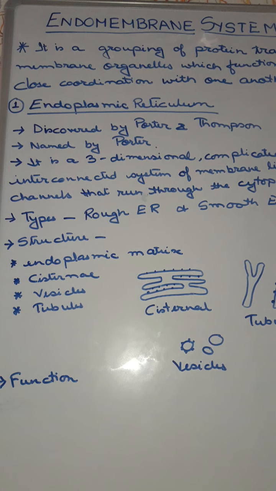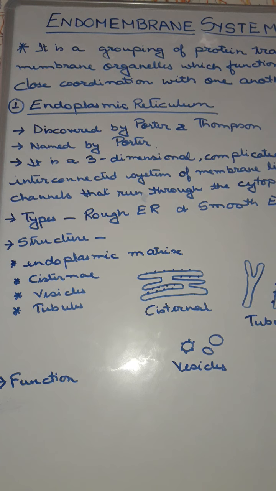Then they sometimes conduct information from the cell exterior to the interior portion. That means between the cytoplasm and the nucleus, the information is transferred from one to another with the help of this endoplasmic reticulum. Now when we study the rough and smooth endoplasmic reticulum separately, as ribosomes are present, the rough endoplasmic reticulum helps in the synthesis of serum protein, membrane protein and other types of proteins.